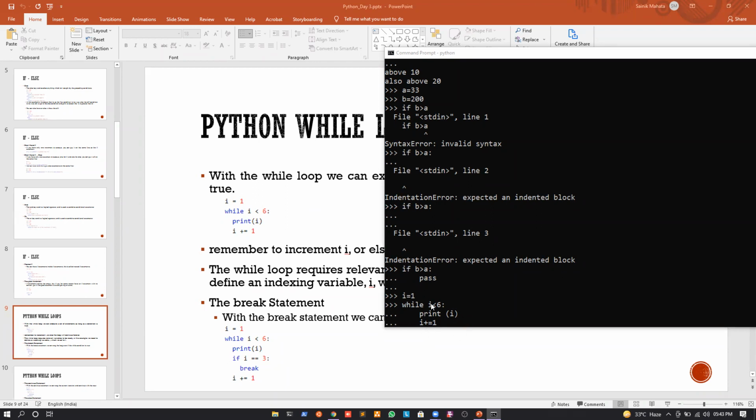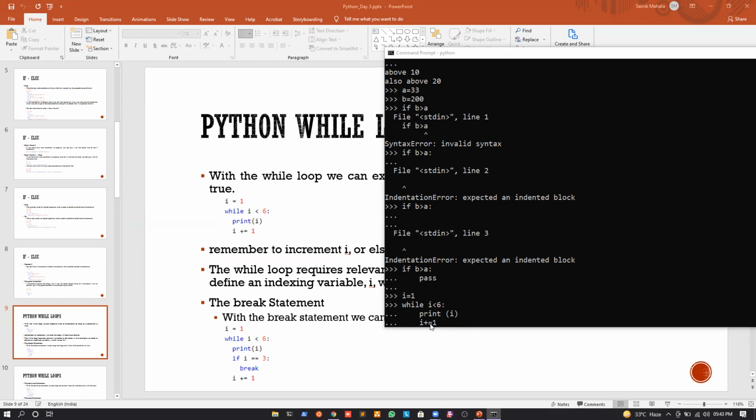Again, I will come to the while condition. Is 3 less than 6? Yes, it is. So I will print 3. I will increment the value of I, it will become 4. I will come again to the while condition. The value of I is 4. Is 4 less than 6? Yes, it is. I will print the value 4. I will increment the value of I to 5. I will again check, is 5 less than 6? Yes, it is, which means I will print the value of I, that is 5. I will increment the value of I, it will become what?